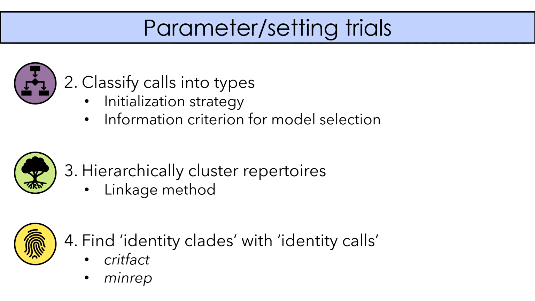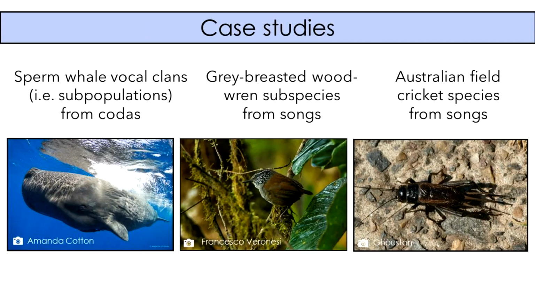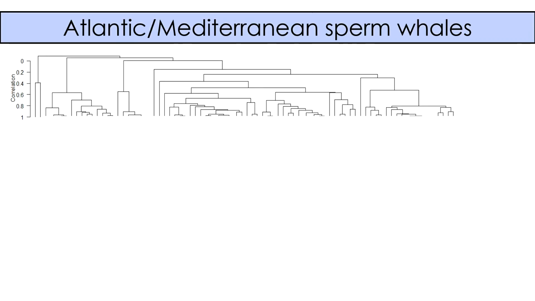So we conducted trials to determine how reliant the final dendrogram results were to different parameter and setting combinations. As I mentioned earlier, this work was motivated by challenges in sperm whale research, but the underlying theory we think is potentially applicable across a diversity of taxa. So we also tested wren and cricket acoustic datasets to see if the program could successfully pick up on different levels of biological structure across the three.